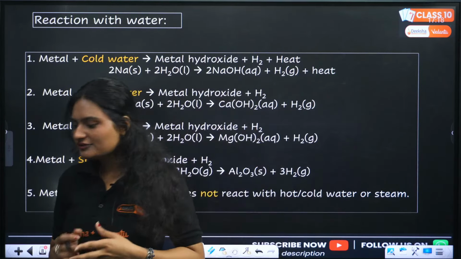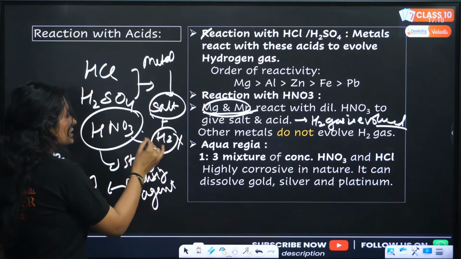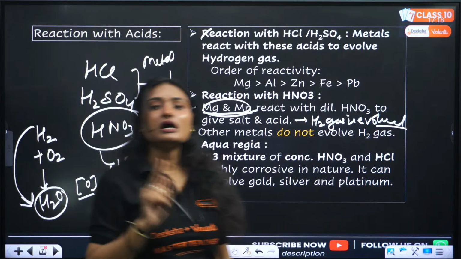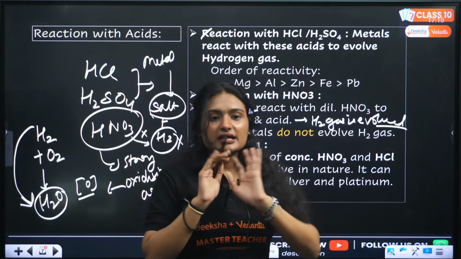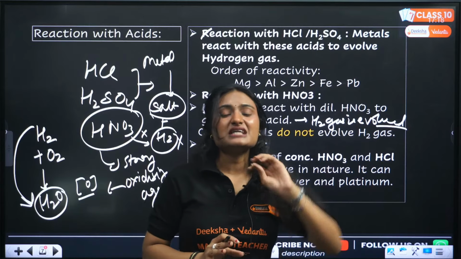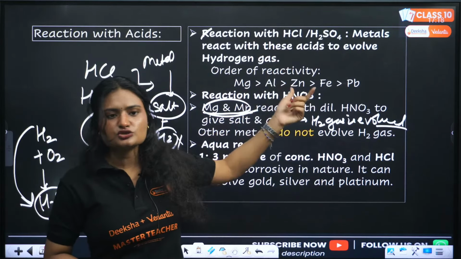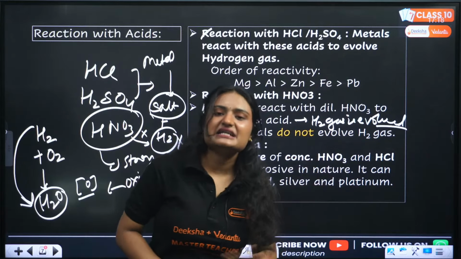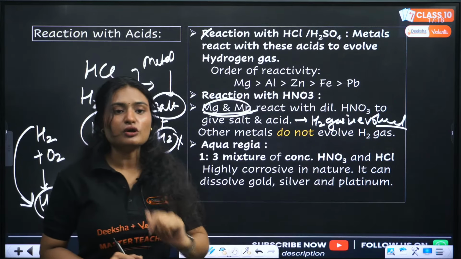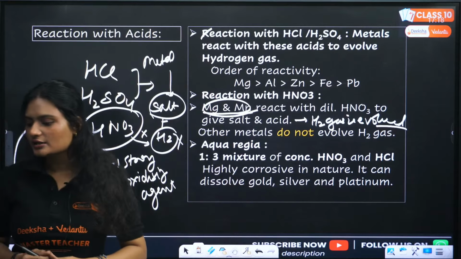Yes, in case of nitric acid, a salt is formed. Correct, let me correct it. Salt is always formed, but there is no hydrogen gas in case of nitric acid. Clear? Whenever metals and acids react, we get a salt, but the hydrogen differs. If we have HCl and H2SO4, hydrogen gas is evolved. But if it is nitric acid, no hydrogen gas will be evolved, except if it is magnesium and manganese.